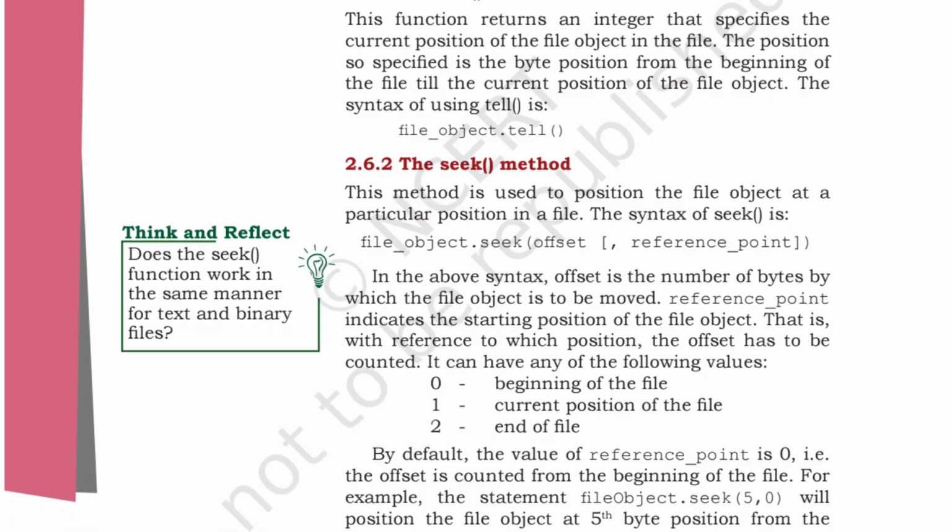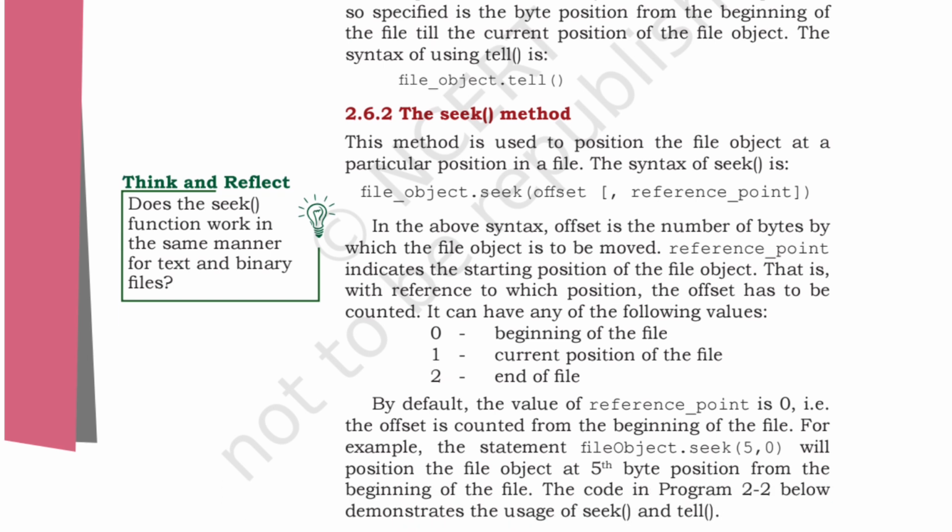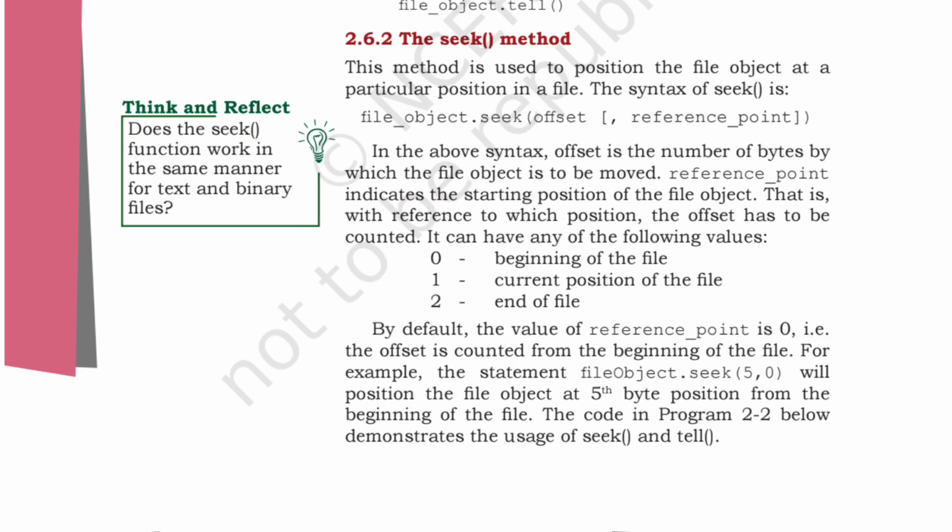And seek is for what? File object dot seek, that is offset comma reference point. Over here what will be the reference point? This is the position. Okay, and offset will be the counted. 0 is beginning of the file, 1 is current position of the file, 2 is end of the file. Okay, so file object dot seek is 5,0.